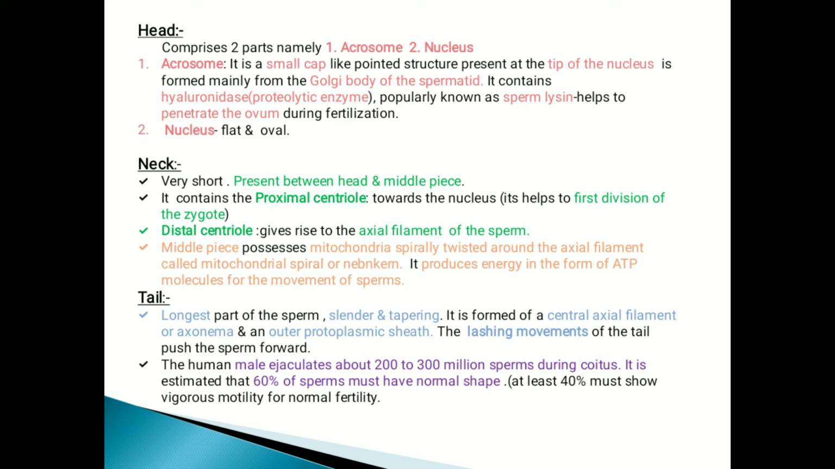The neck is very short and present between the head and the middle piece. It contains the proximal centriole towards the nucleus, which helps in the fast division of the zygote, and the distal centriole, which gives rise to the axial filament of the sperm. Then the middle piece contains mitochondria, spirally twisted around the axial filament, called the mitochondrial spiral or Nebenkern. It produces energy in the form of ATP molecules for sperm movement.